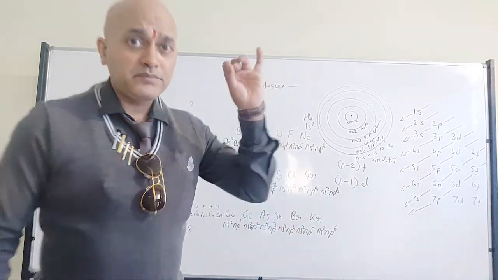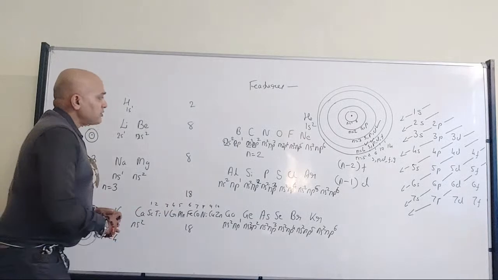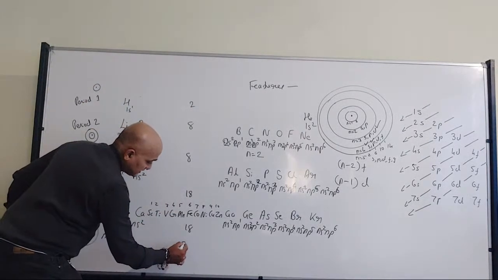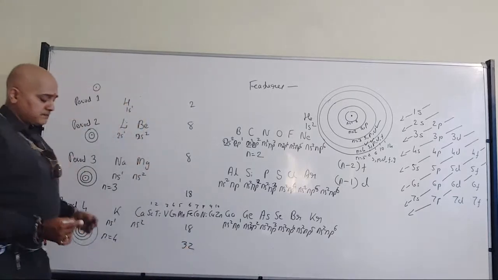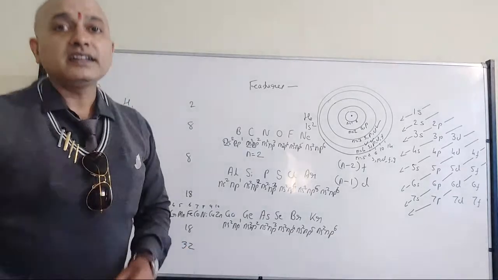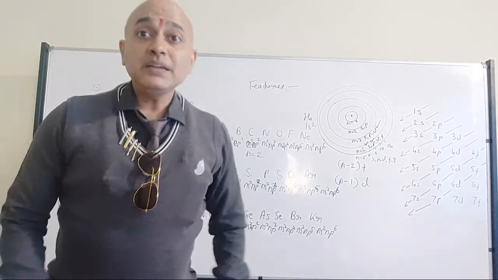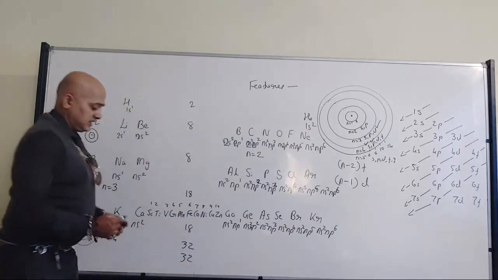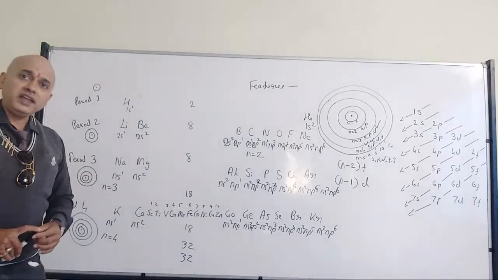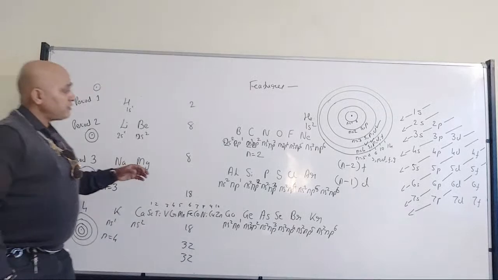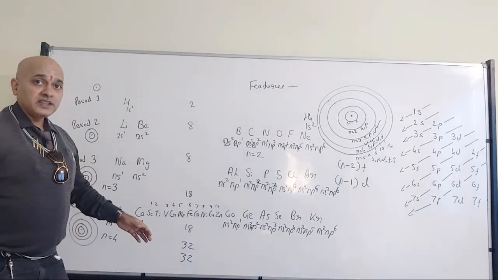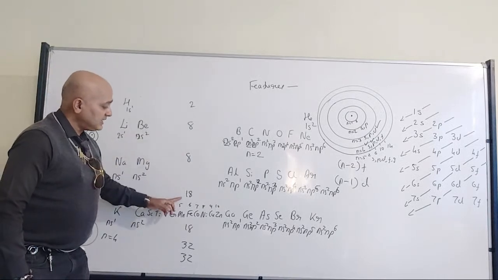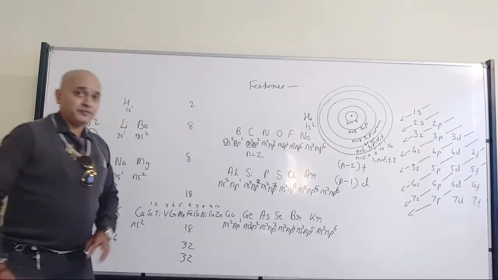Yes, Darshan, absolutely fine. Now when period number 5 is done, period 6 will become 32. Same logic, when it comes to period number 7, it will be 32. All of you have understood? So across the periods, it will be 2, 8, 8, 18, 18, 32, 32.